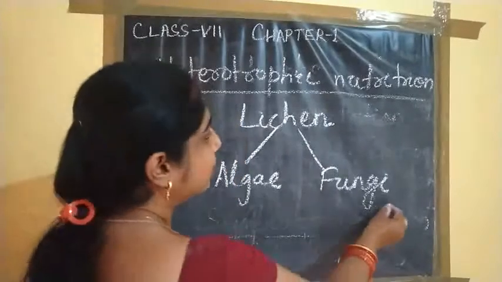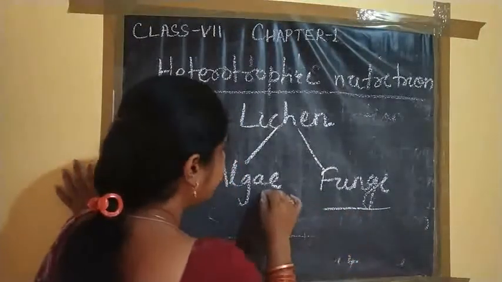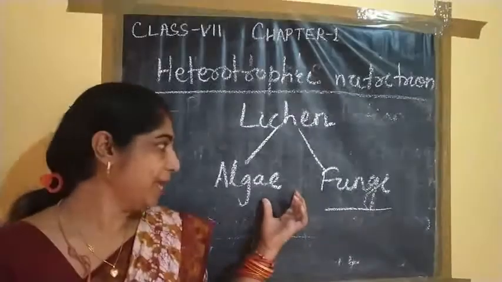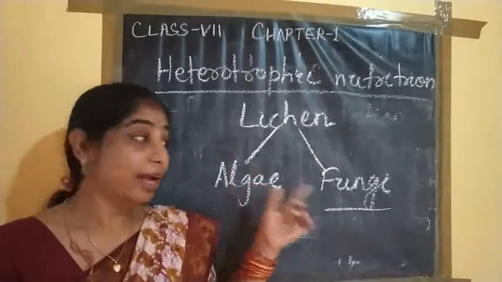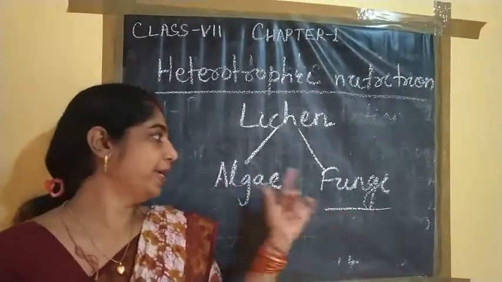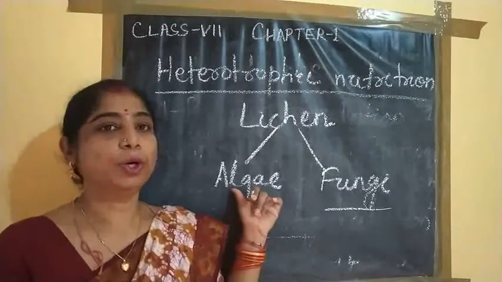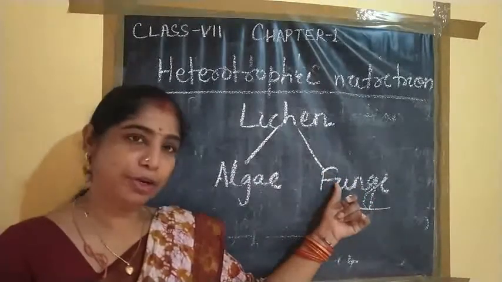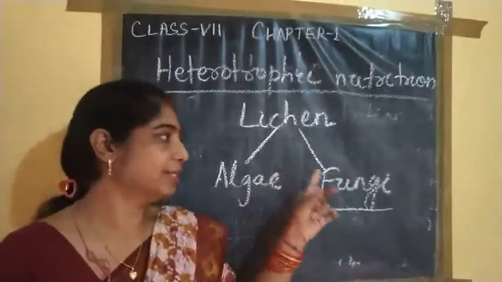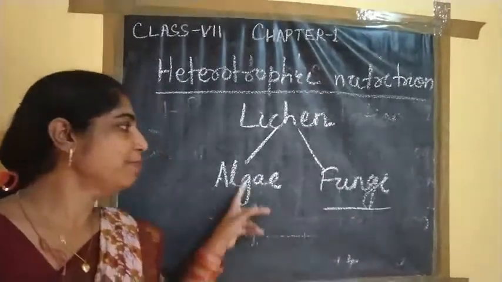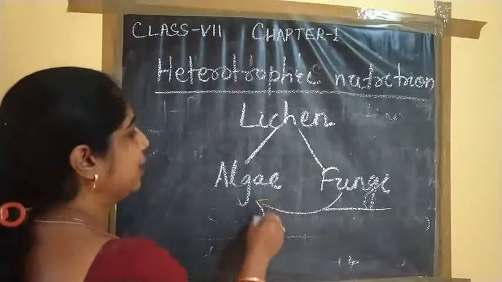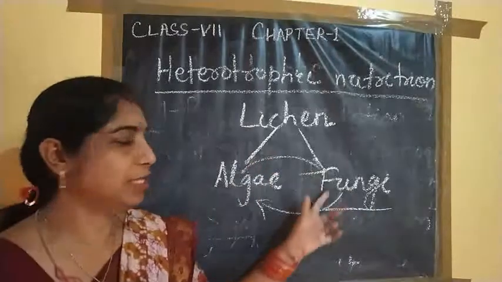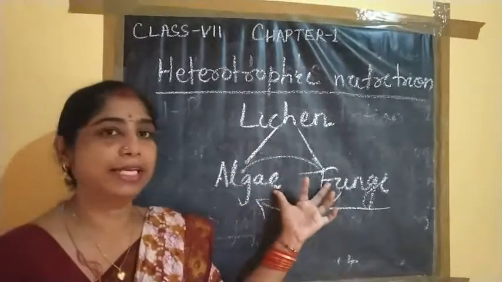So here the fungus mycelium gives place to the algae, and it also collects all the food materials for the algae. Then from the food material, the algae prepare the food, and this food is given to the fungi. Some food is consumed by the algae and some is given to the fungi. So this one collects the food material, this one prepares the food, and some food is also given to the fungi. So this is mutual benefit. Both the organisms get benefited.